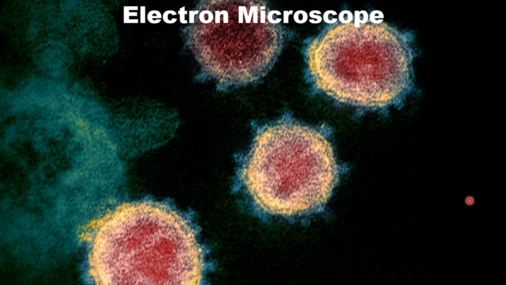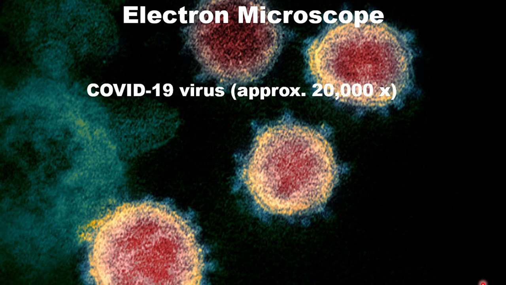They're too small for light waves to bounce off them, but they're not too small for electrons with their wavelength of 0.25 nanometers to bounce off them. And so we can use the electron microscope to see much, much smaller things than light microscopes, things like viruses, things like specifically the SARS-CoV-2 virus, the one that causes COVID-19 and is forcing me to do these lessons online for you.